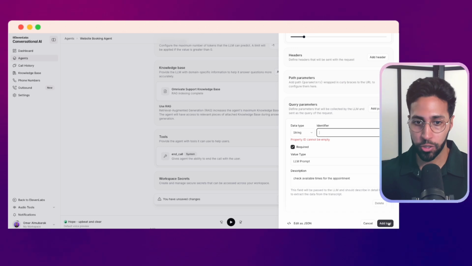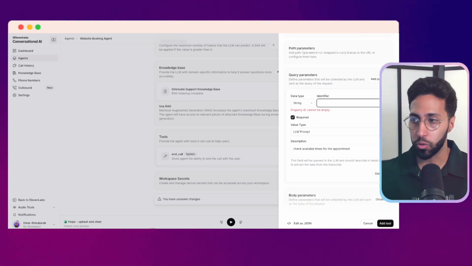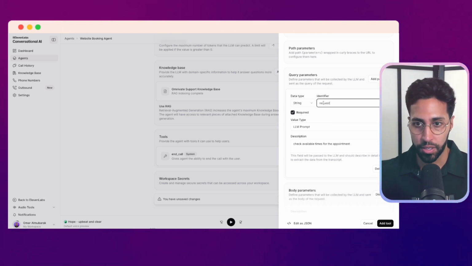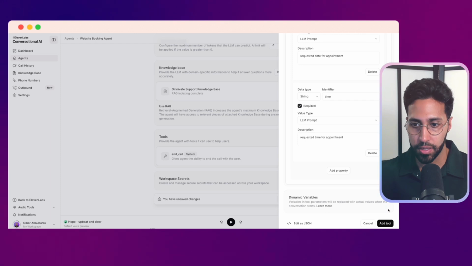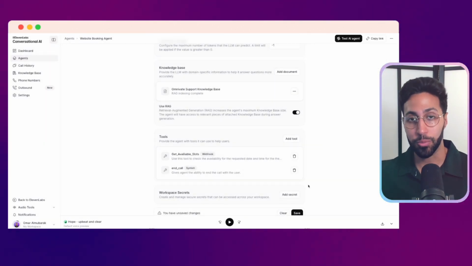So all I need to do is add this tool. Oh, wait, we're not done. Query parameter. Okay, this just needs to be called request. So here we go. Now we can add this tool. So we have a tool to get the available slots.